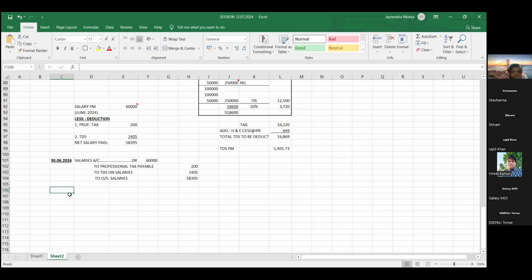The last date is 7th. You can pay on any date between 1st to 7th. Friends, you can make payment on any day between 1st to 7th, but at the latest you have to pay by 7th of July. So let's see, we have paid on 7th of July itself. So TDS is a liability. Liability always has credit effect, friends.